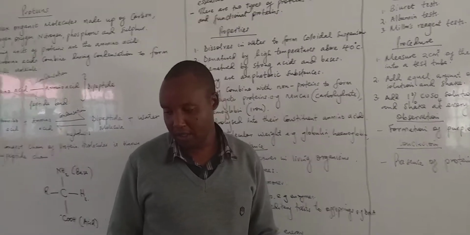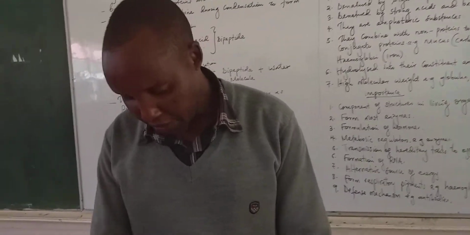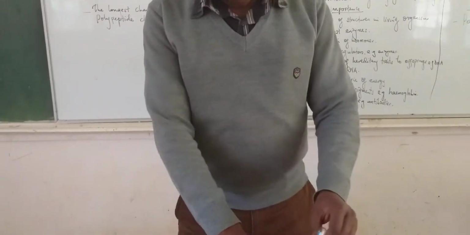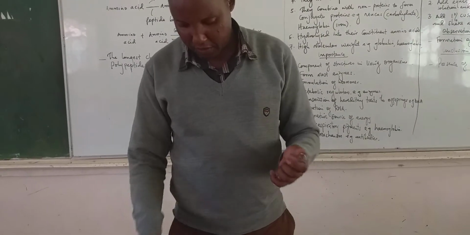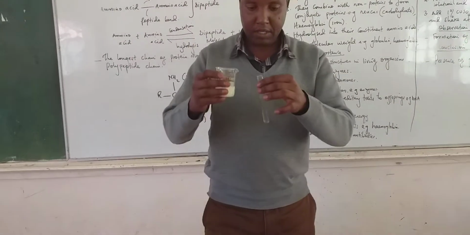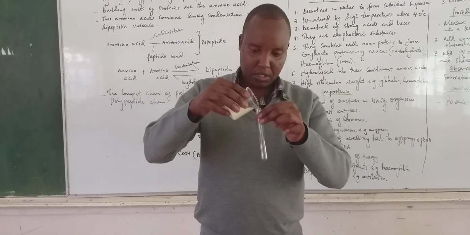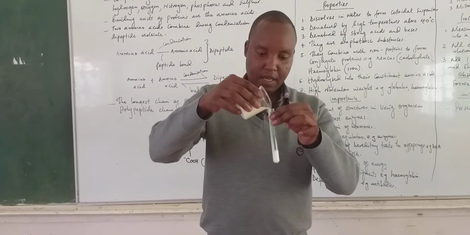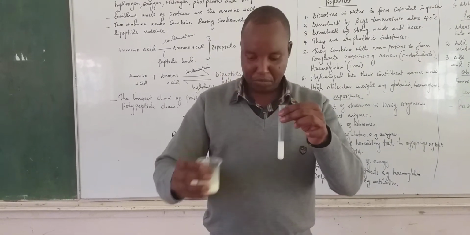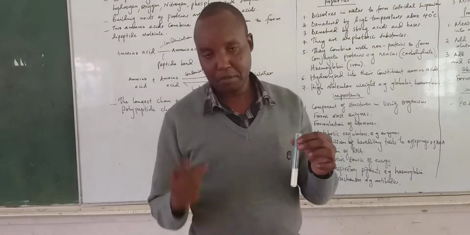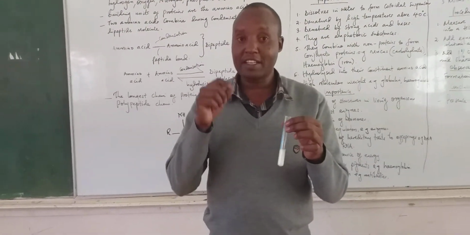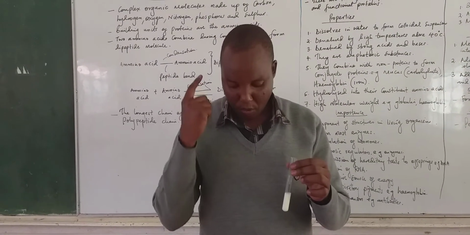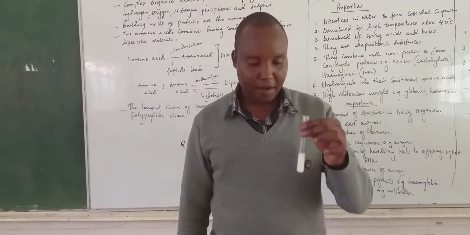So I'll demonstrate, using the few reagents that I have, how to test for proteins. Now here I have milk. Milk is one of the protein compounds that are available. I said you measure, but since I don't have a measuring cylinder, I'll measure about 2 centimeter cubed. But if I am provided with a measuring cylinder, I'll say measure exactly 2 centimeter cubed. If it is 1 centimeter cubed, say measure 1 centimeter cubed.